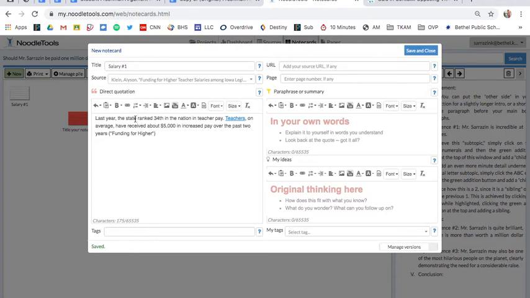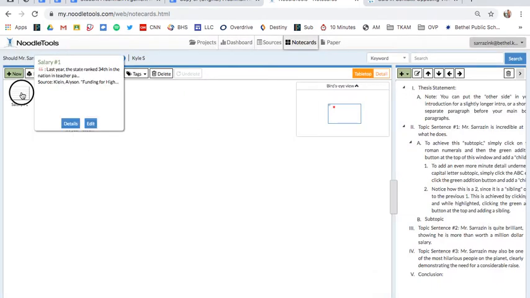All right. So in this case, I'm using this quick quote to prove my point that this state in particular was ranked 34th in the nation by teacher pay, and they've received about $5,000 increased pay over the past 2 years. All right. Kind of just making a point about that. This is sort of a fake quote, so I'm not going to put anything here. As you find things that are helpful, you would put your original thinking here. The more you put in full sentences, the better. That is something you can actually put right into your paper later on. So if I just hit save and close, I now have a note card.